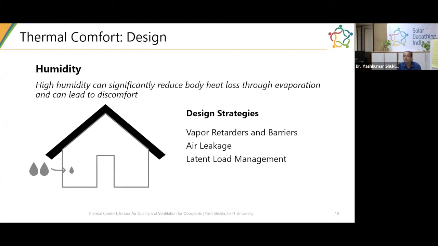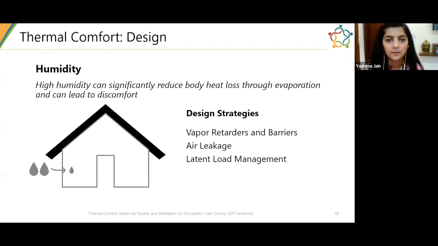But keep in mind, when you do a barrier design, you need to be very good to ensure that there is no condensation on the other side of the barrier. Because if you have placed it in the wrong direction, you will lead to condensation on the other side. On one side you are blocking the moisture, and similarly, when the inside is very moist, you are not allowing that moisture to go outside. So there is a possibility of condensation and mold growth. You have to be very careful, and that's why you don't see vapor retarders and barriers used very often in India. However, with proper knowledge, I think it is definitely a strategy one should consider in the design.